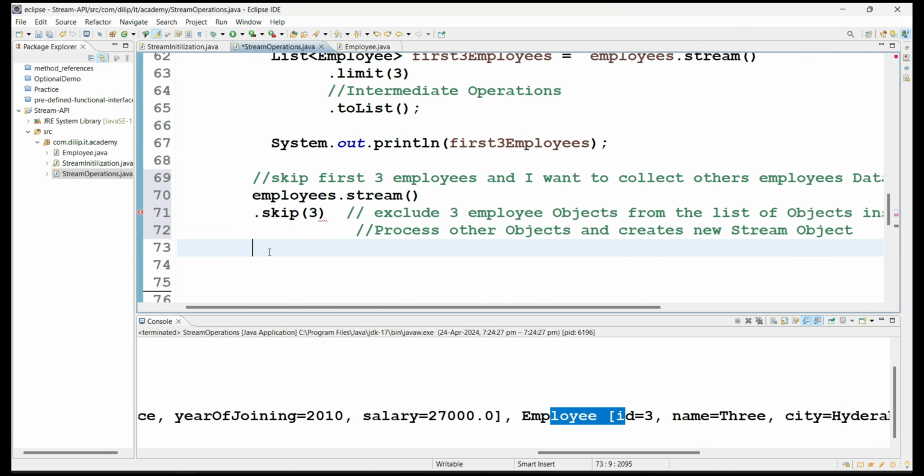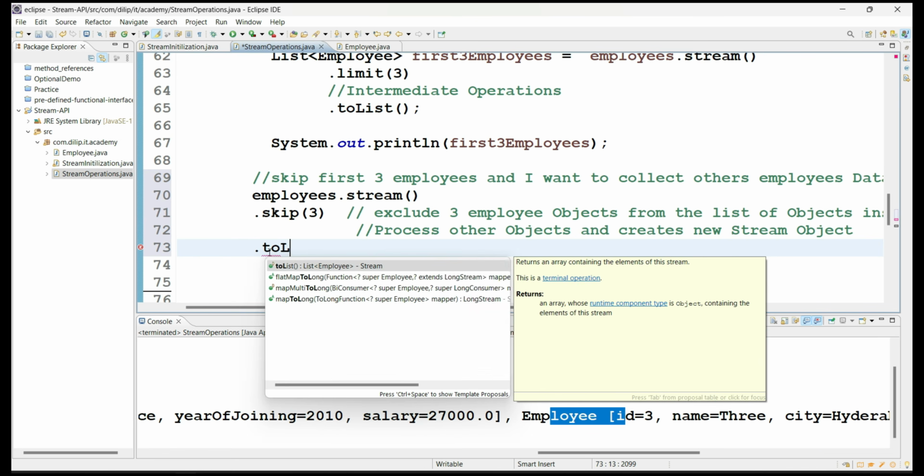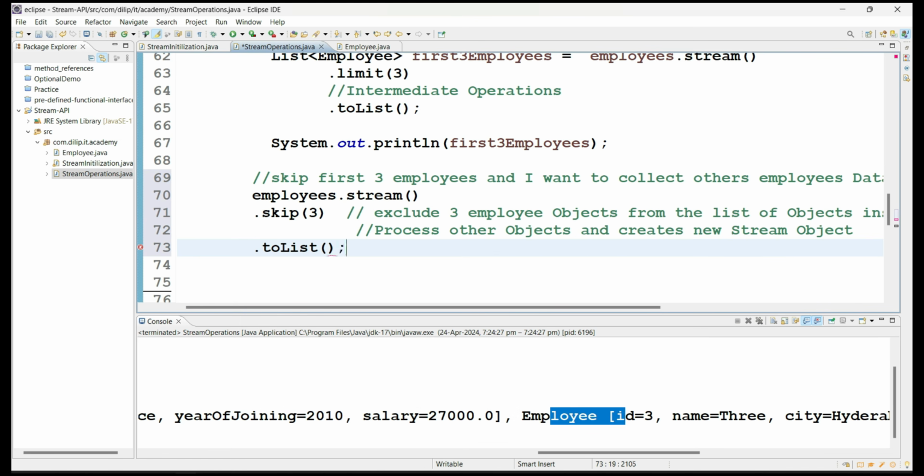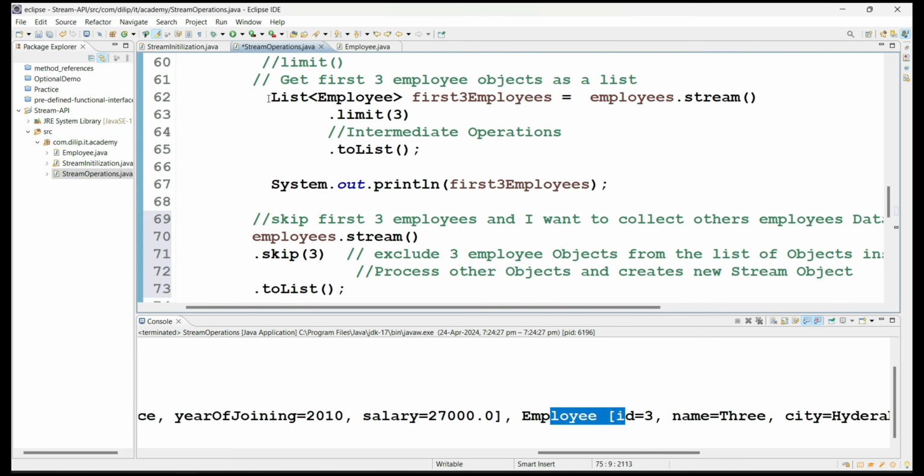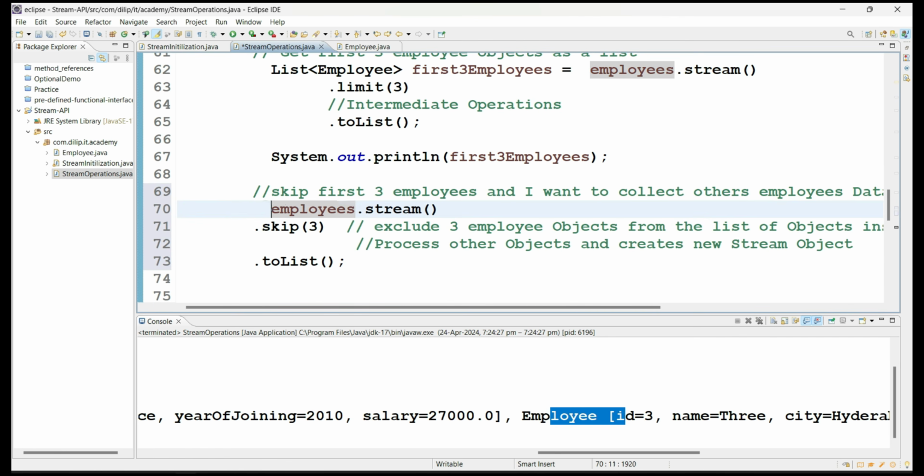So now I'm just collecting to a list. See what is going to happen. 10 employee objects are available in the stream, and it skips the first 3 and collects the remaining values, just the opposite of the limit method. Whether it is true or not, let's see. Here I'm taking a variable name, except first 3 employees.